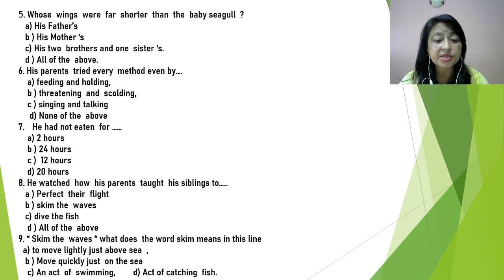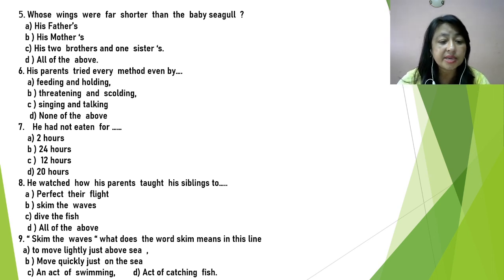He watched how his parents taught his siblings: perfect their flight, skim the waves, dive for fish, all of the above. So here see the line. All the day before, all day long, he had watched his parents flying about with his brothers and sisters, perfecting them in the art of flight, teaching them how to skim the waves and how to dive for fish. So, which will be the answer here? Perfect their flight, skim the waves and dive for fish means all of the above. So, from this very line we come to know this, isn't it?